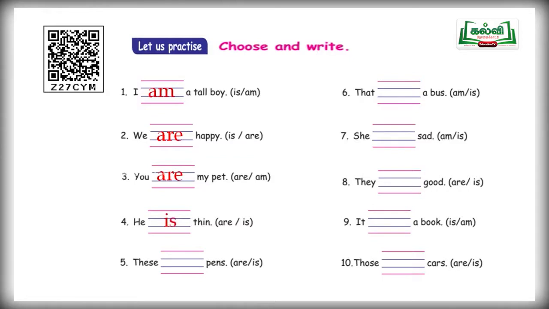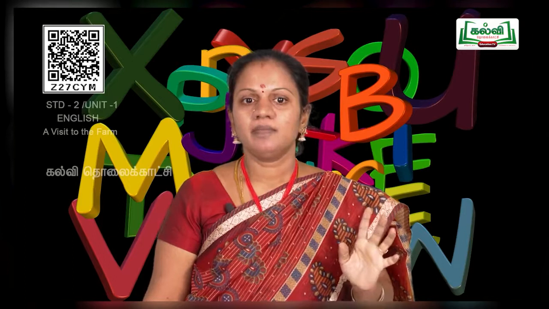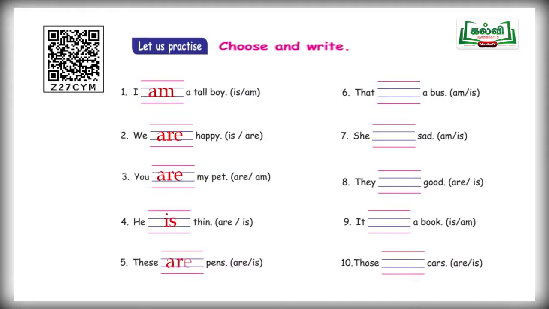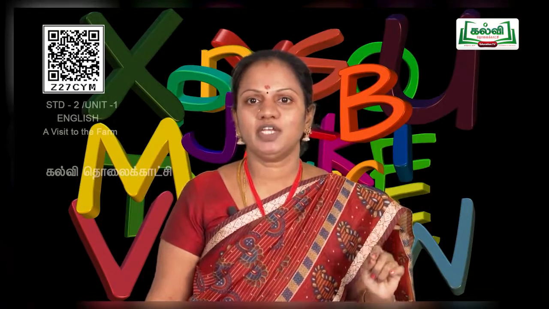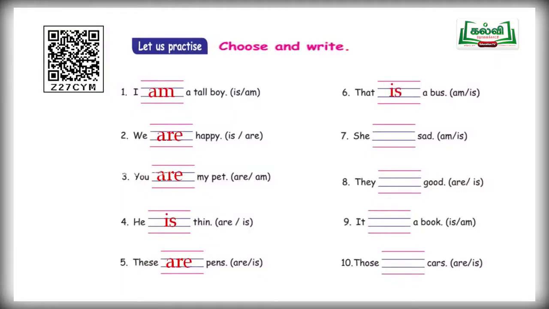He is thin. And fifth one, these dash pens. So after the pronoun these, what you are supposed to use? There are two options given in the brackets, are and is. So for these, which is the correct answer? Very good, children. Are, A-R-E. Are. And next one, that dash a bus. Two options are am and is. So which one is correct for that? Very good. Yes, is. That is a bus.